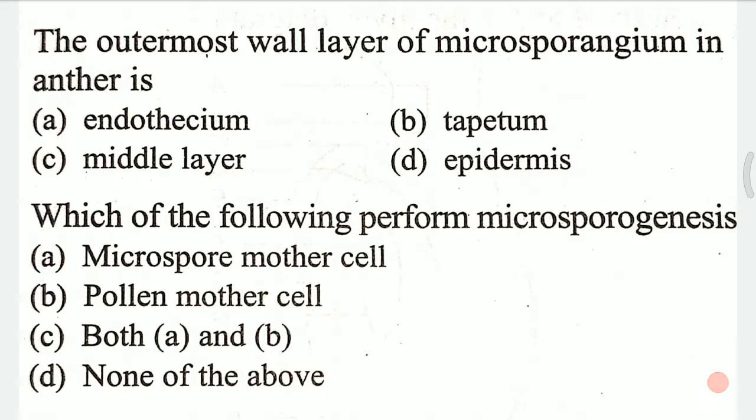Question second. Which of the following perform microsporogenesis? A. Microspore mother cell, B. Pollen mother cell, C. Both A and B, D. None of the above. Which of the following perform microsporogenesis? And the answer for this question is C, that is both A and B, that is microspore mother cell and pollen mother cell.